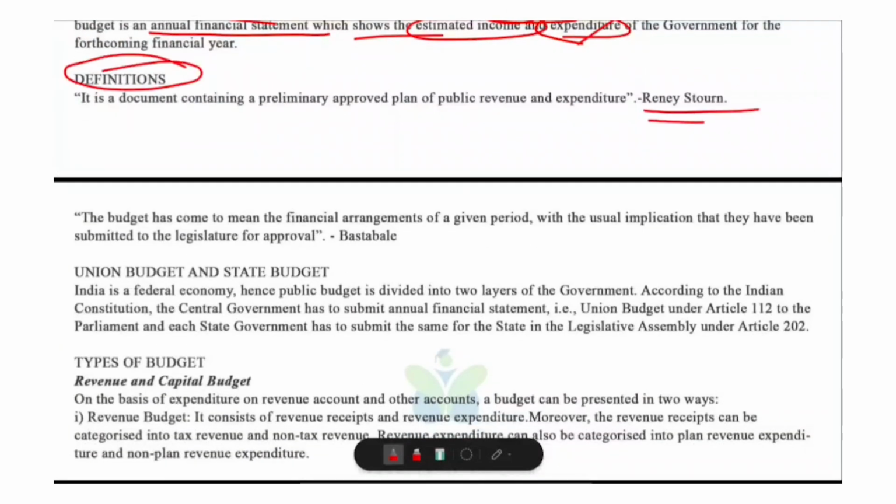First, let's look at a definition of Renee Stone. He told that it's a document containing a preliminary approved plan of public revenue and expenditure. What does this mean? He says that a budget is a document that contains the already approved plan of how much money the government expects to receive, that is public revenue, and also how much money it plans to spend, that is public expenditure for the coming year. In simple words, it is the government's official financial plan for income and spending.